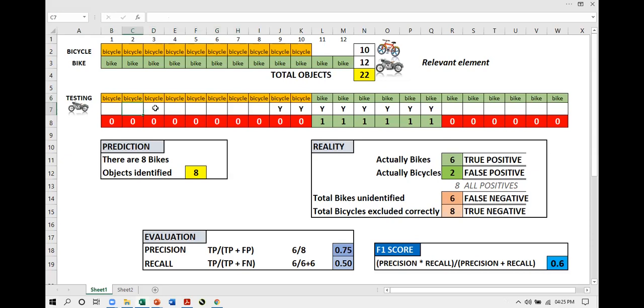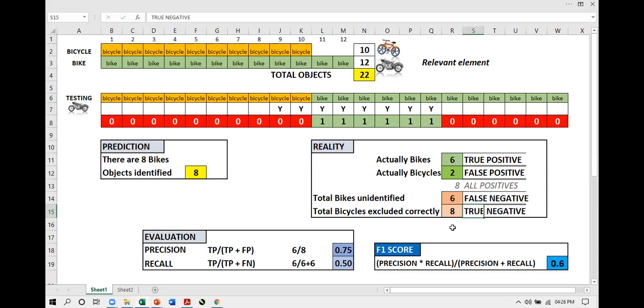Now, true negatives means the model predicted something not to be. The model predicted that this is not a bike. And yes, it was not a bike. The prediction was negative, but the prediction was correct. That happened 8 times. So a negative prediction was correct 8 times, hence 8 true negatives. You got this?